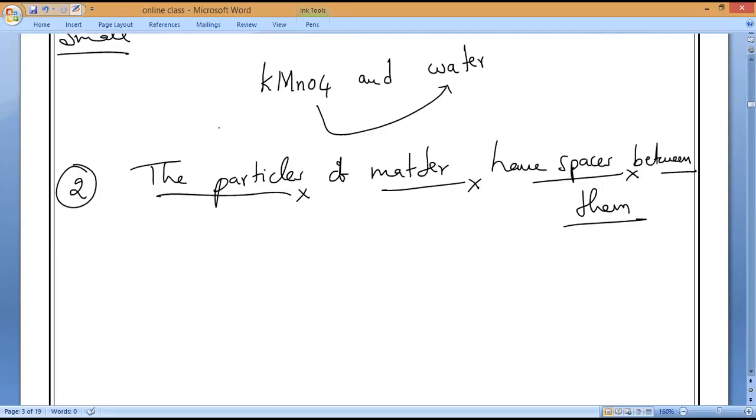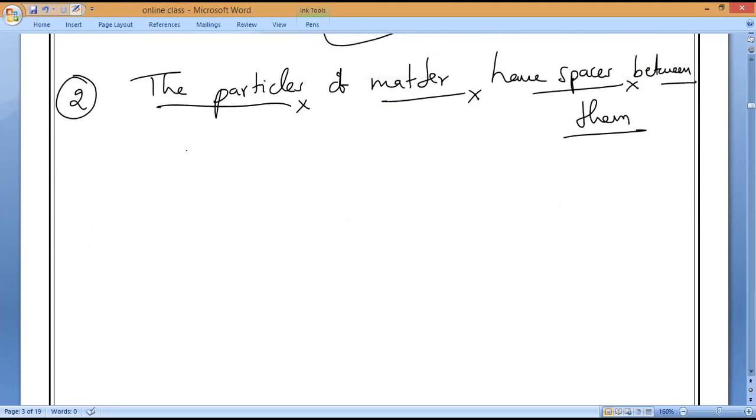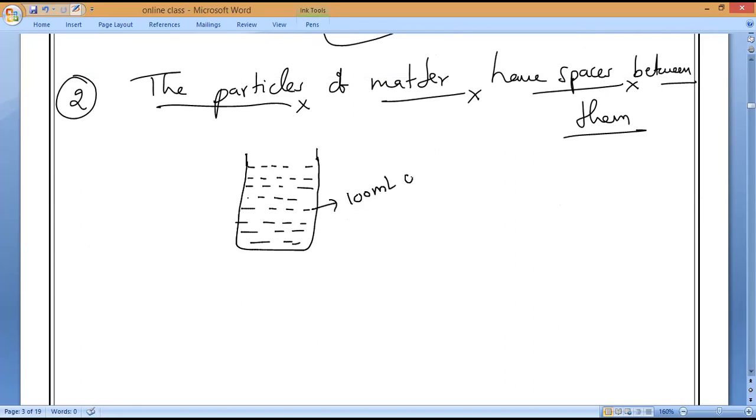Now, observe very carefully. This is a very simple experiment. You all know it. How many of you have dissolved sugar in water till now? Danishka, Gokul, have you dissolved sugar in water? Yes, sir. Now tell me, for example, I have been given 100 ml of water and 10 grams of sugar.